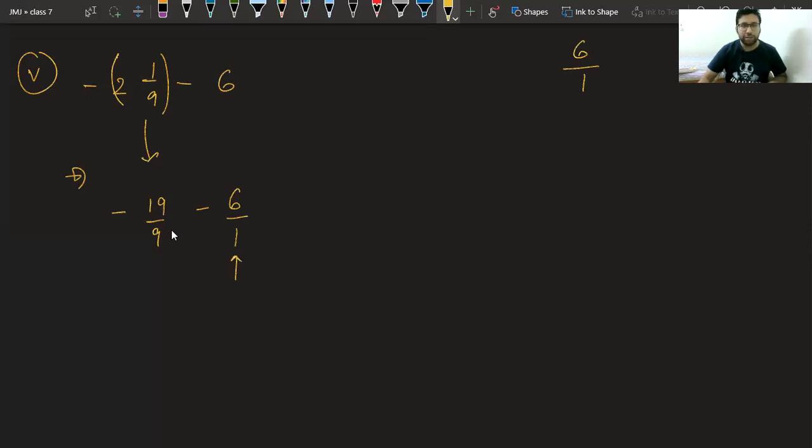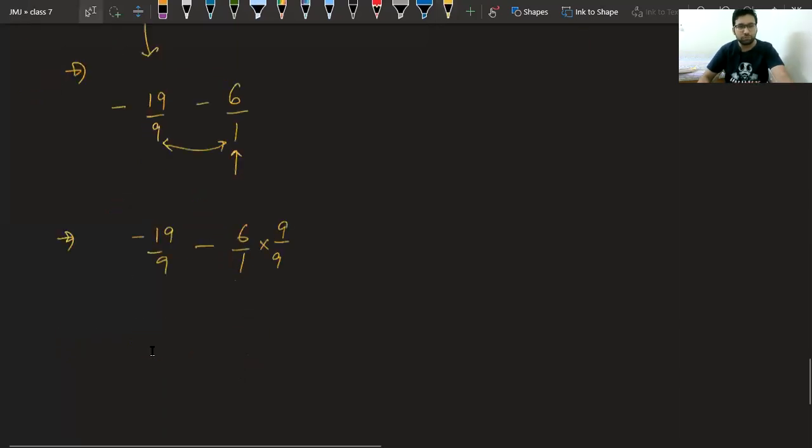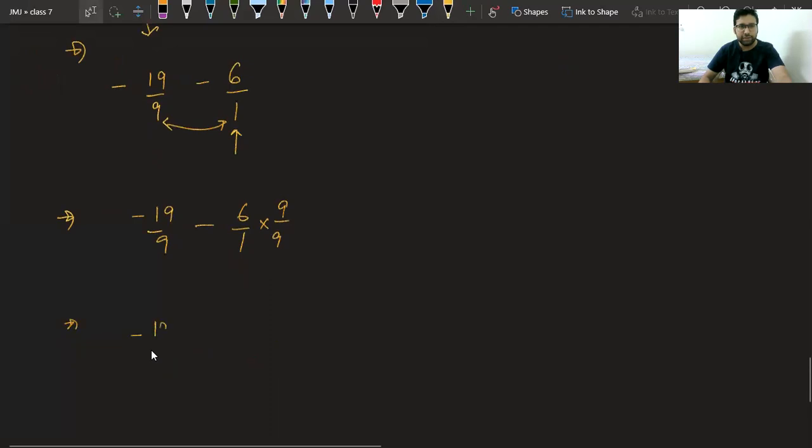Now tell me, what is the LCM of 9 and 1? It is 9 only. So minus 19 upon 9 minus 6 upon 1 into 9, 9. So what we have got? Minus 19 upon 9 minus 54 upon 9.